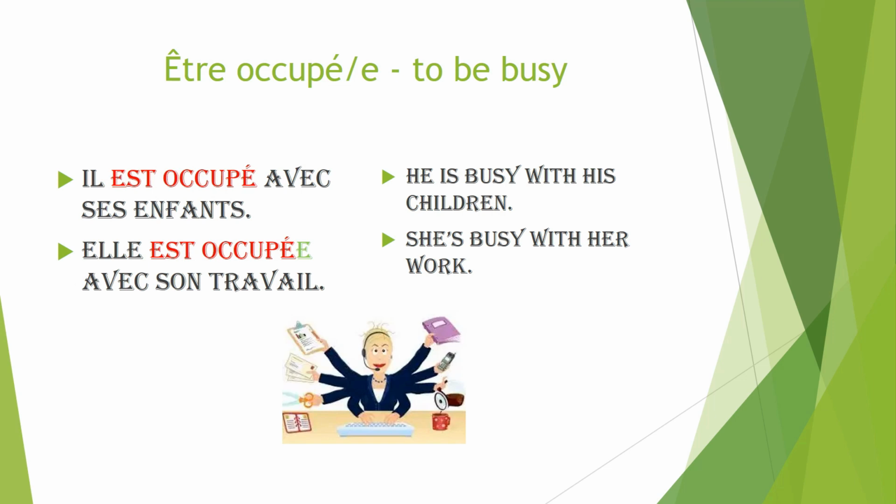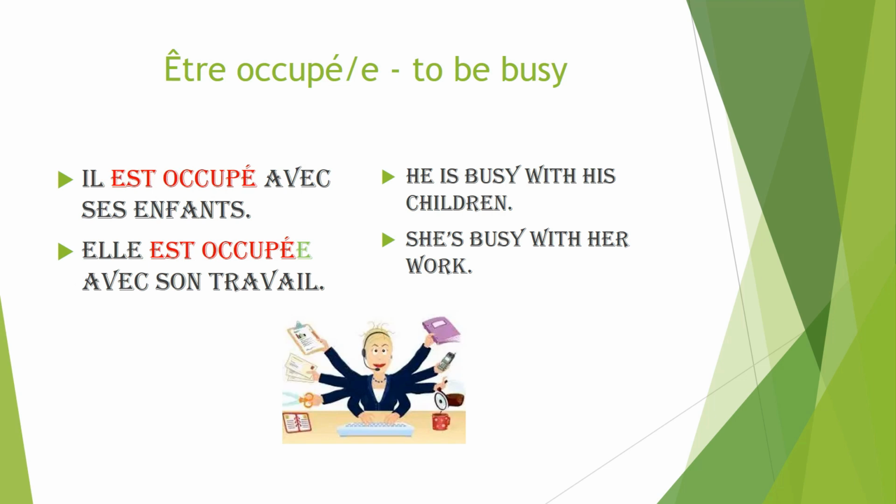With this expression, we must pay attention to the fact that if the subject is feminine, as in the second example where you can see elle, she, you will have to add an e to occupé to make it feminine. Elle est occupée avec son travail. So you can see there is an extra e to make it feminine.